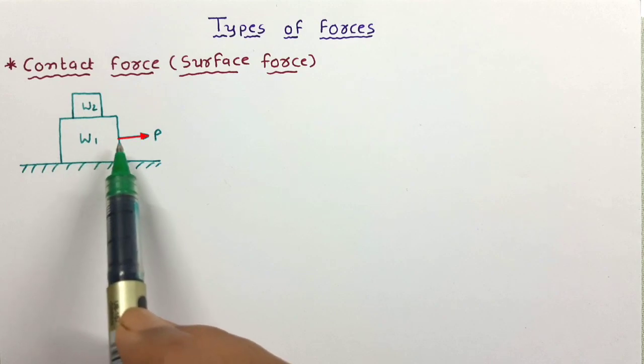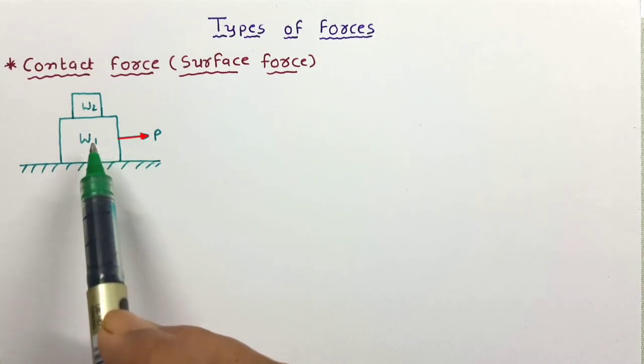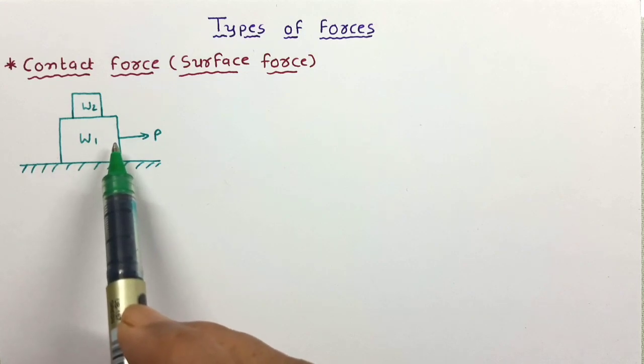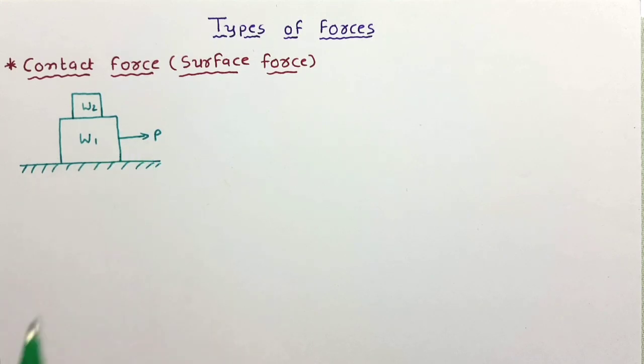In addition to that, one pulling force P is acting on this body. So all these forces which are produced by direct contact of bodies are called contact forces, or we can say surface forces.